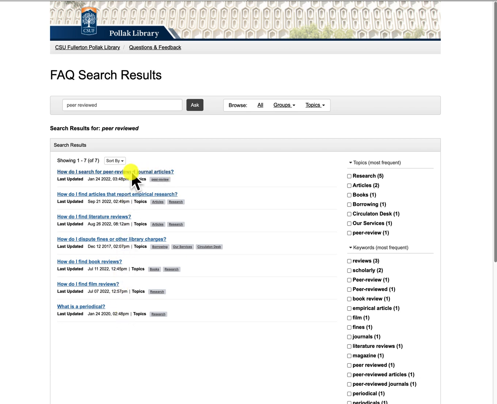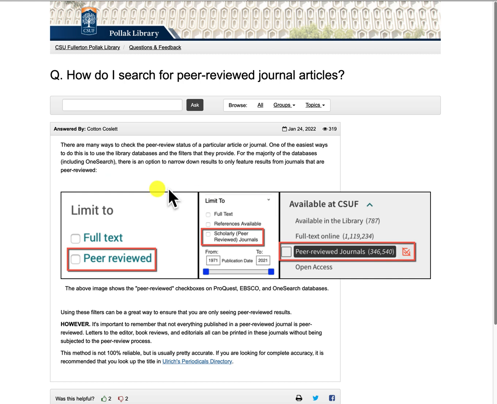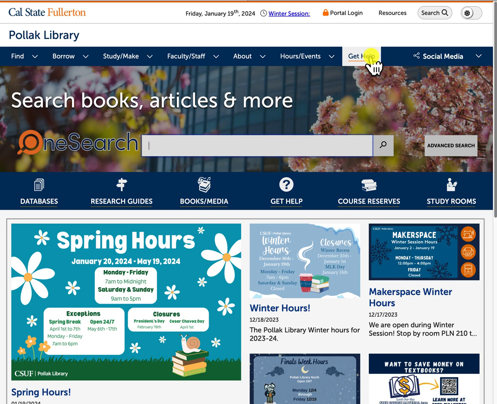Let's just click on the first one, and here you'll see the answer to the question, how do I search for peer-reviewed journal articles? And indeed, some resources have a checkbox where you just click on peer-reviewed, and that will allow them to retrieve all documents that have gone through a peer-reviewed process. If I go back, that's Get Help.